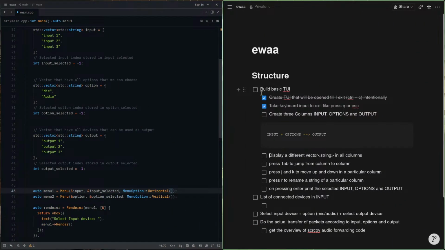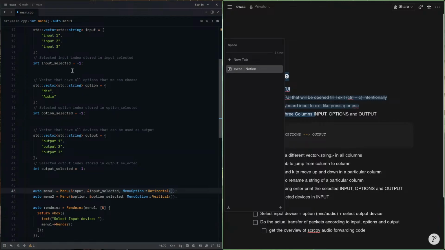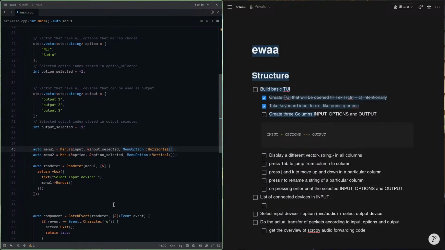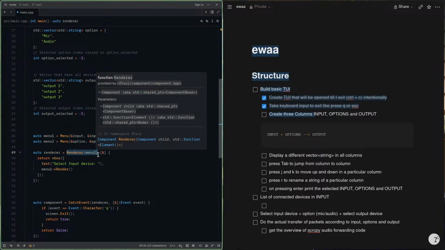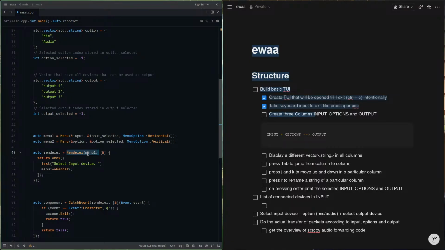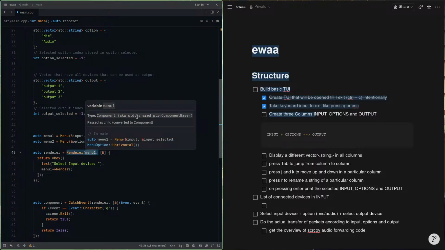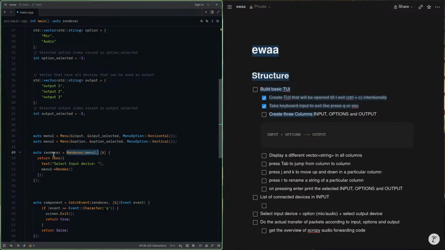I told you what we are going to build. We're going to create these three columns with this data. Okay, and I was studying. I was just playing with the renderer and everything. Though I got very confused here because they use this kind of thing. What is a shared pointer, component base? I got very confused with these things.